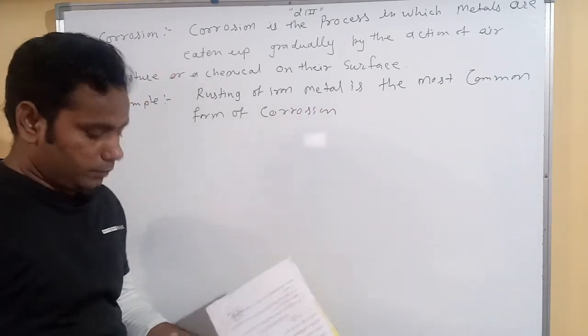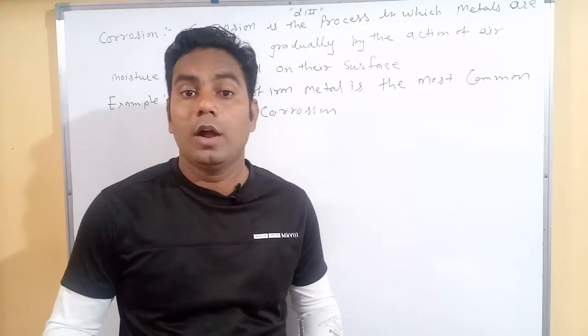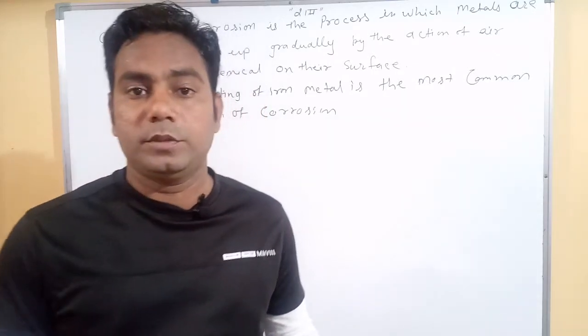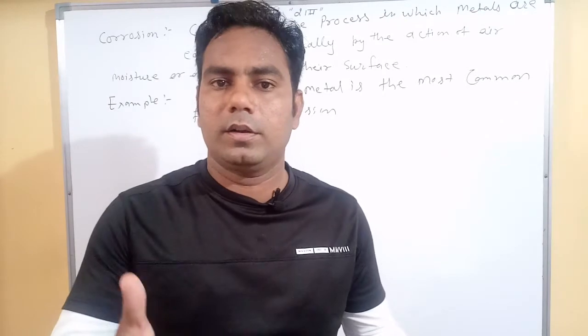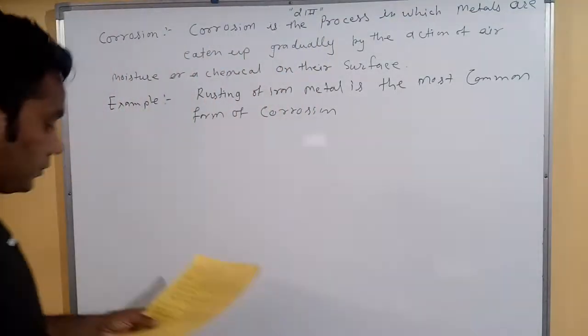Clear? The word rusting is used only for iron, not for other elements. After some time your silver converts to black color, so it's also an example of corrosion.